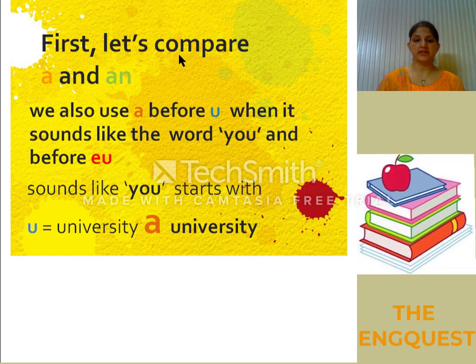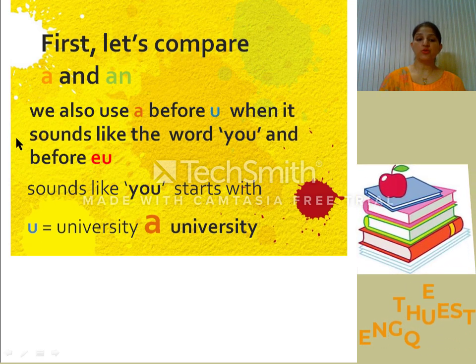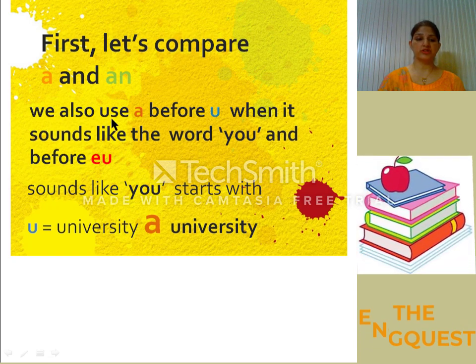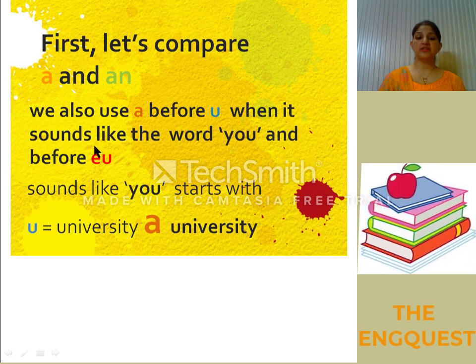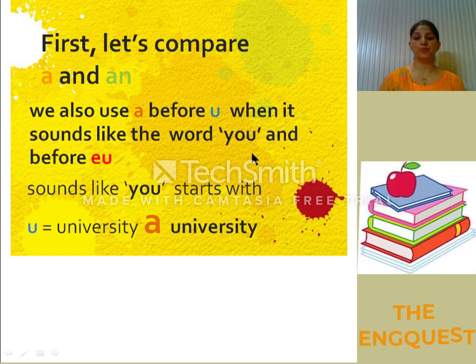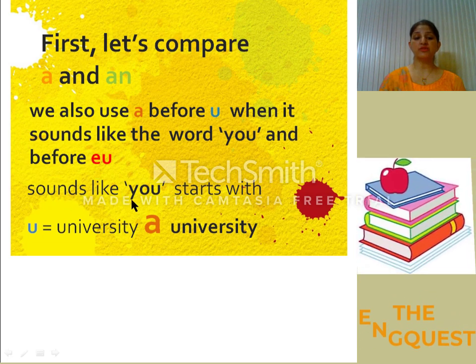Now let us discuss all these points in detail and compare a and an. In the above table you found out that we also use a before U when it sounds like the word you, and before EU because it sounds like you.